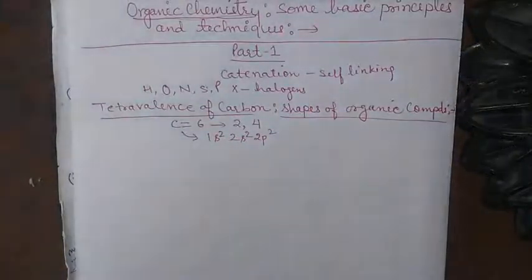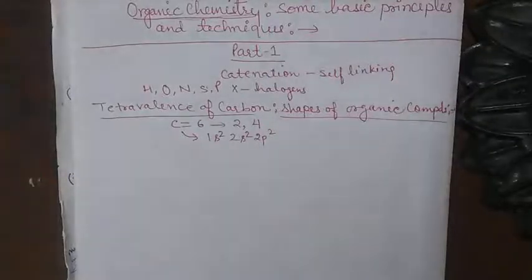Due to the presence of only two half-filled p orbitals, carbon is expected to exhibit a valency of 2.